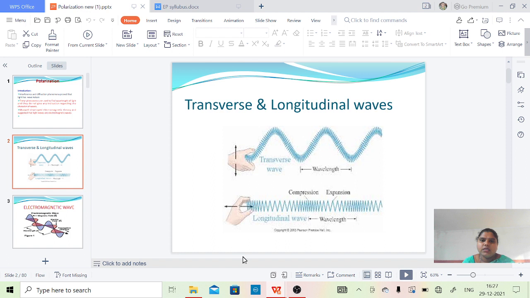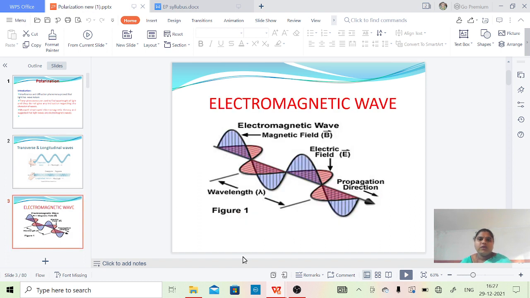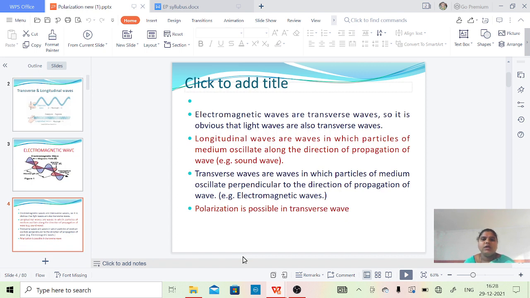In our previous classes we already discussed transverse waves and longitudinal waves. See how the transverse wave propagates and how the longitudinal wave propagates. And see what an electromagnetic wave is, and how the electric field and magnetic field propagate. Both are perpendicular to each other. So electromagnetic waves are transverse waves. So it is obvious that light waves are also transverse waves. We are considering light waves as EM waves, so whenever EM waves are transverse waves, automatically light waves are transverse waves.